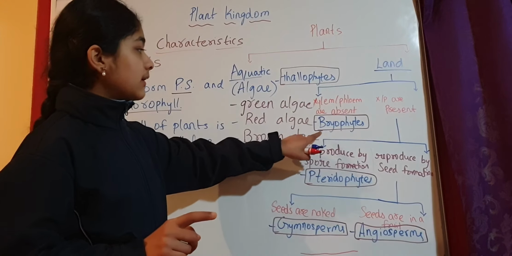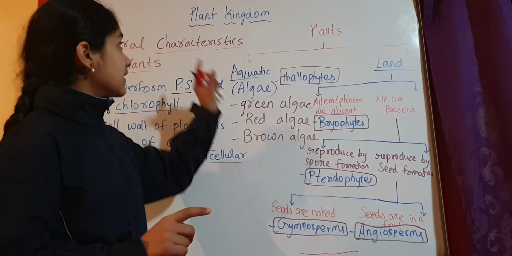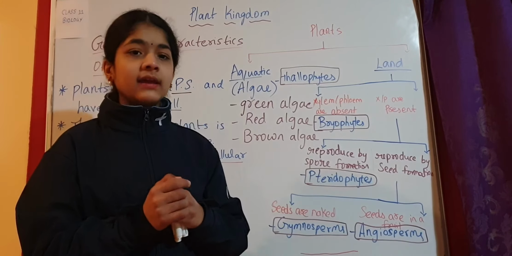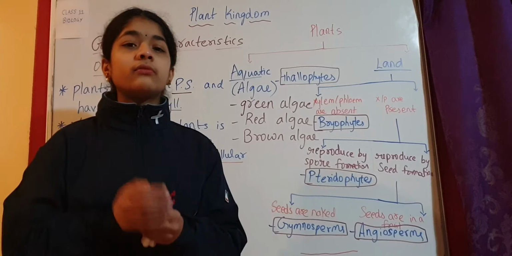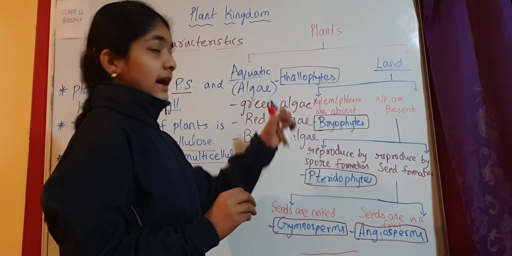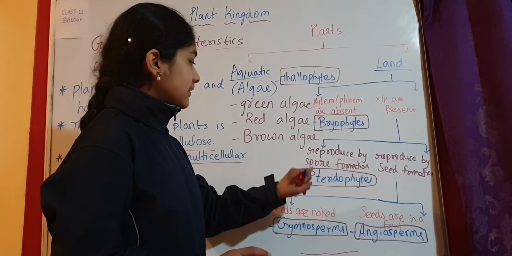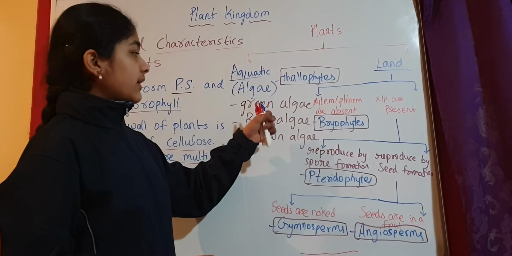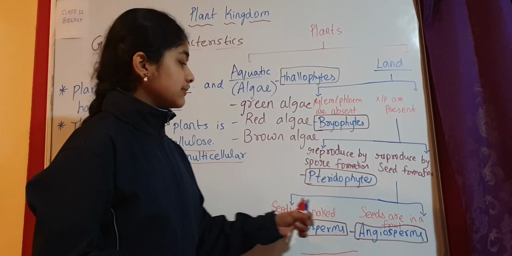These are the main types of plants that we talk about in the plant kingdom. So we have kingdom Plantae, and kingdom Plantae is divided into 5 divisions: Thallophyta, Bryophyta, Pteridophyta, Gymnosperms, and Angiosperms.